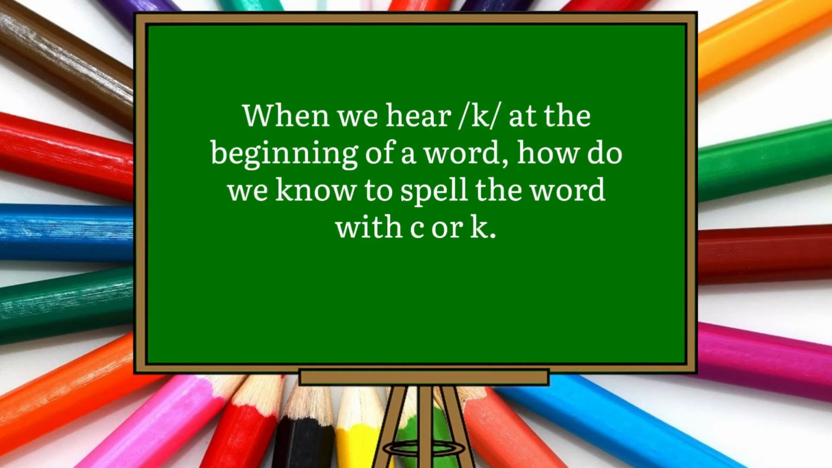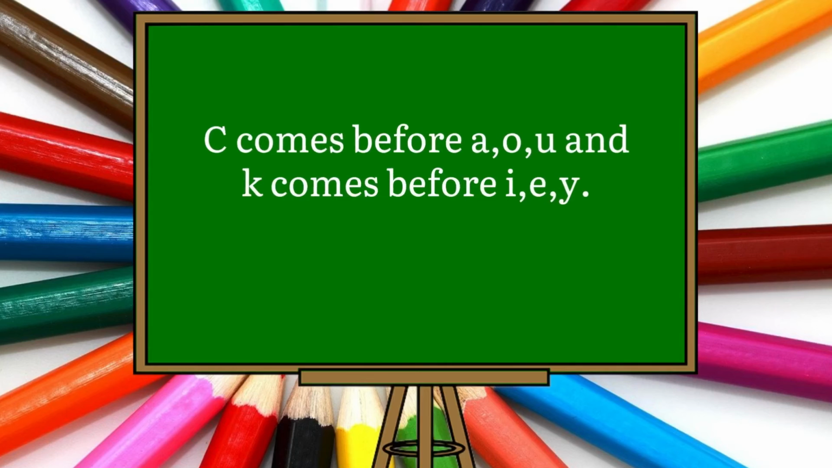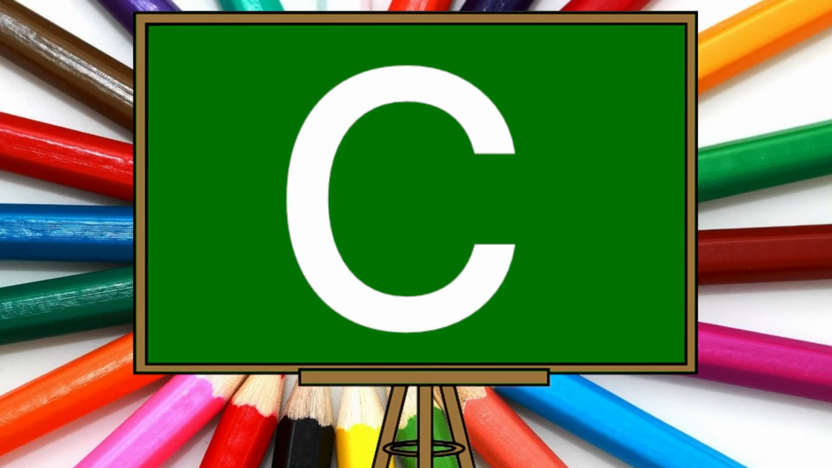When we hear k at the beginning of a word, how do we know to spell the word with C or K? C comes before A, O, U, and K comes before I, E, Y. For understanding this rule, we will make one large C.